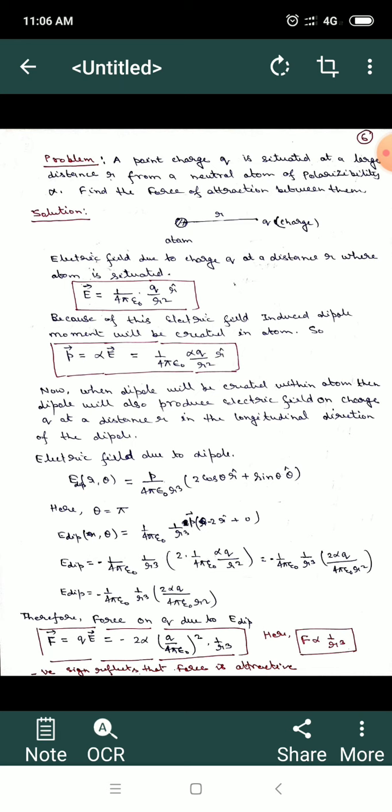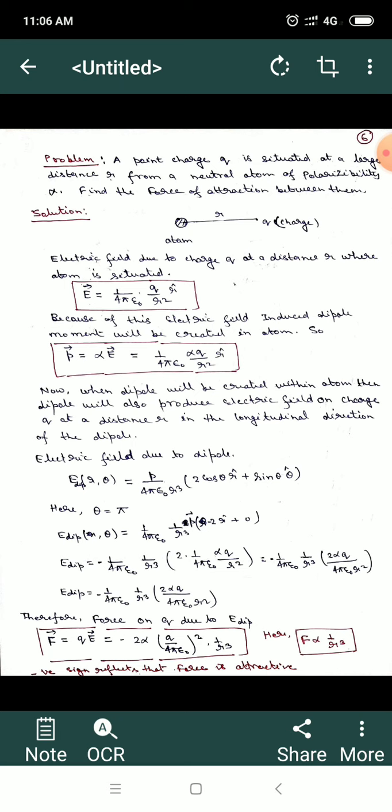So basically this electric field is a function of the source charge and the position or location of the point of observation of the electric field. So E is equal to 1 upon 4 pi epsilon 0, q upon r square, r unit vector. This is the electric field generated by the source charge q, which is situated in front of a neutral atom which has atomic polarizability alpha, at a distance r.